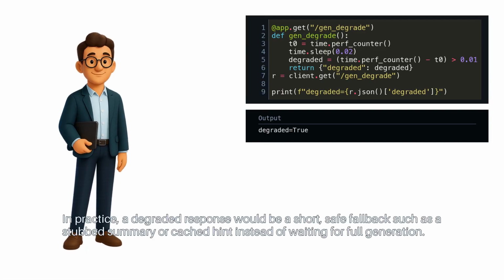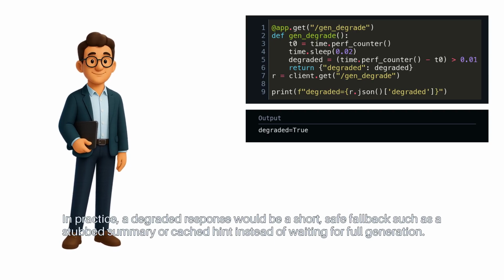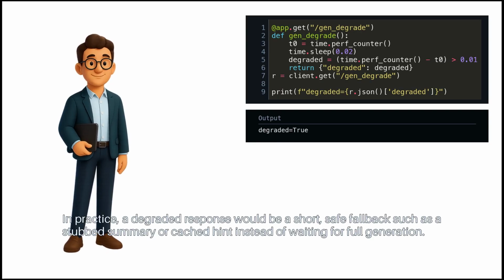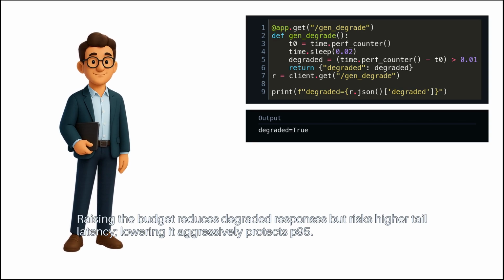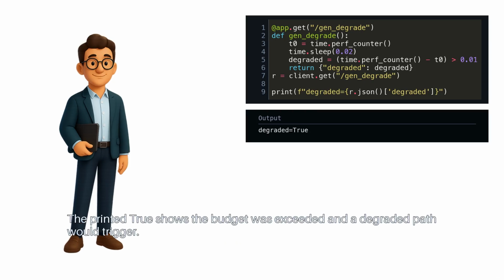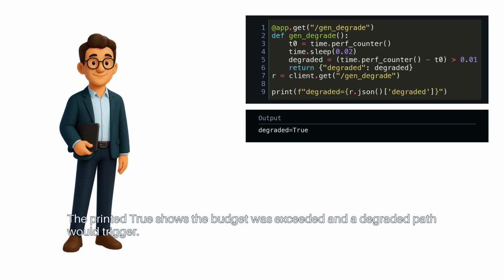In practice, a degraded response would be a short safe fallback, such as a stubbed summary or cached hint, instead of waiting for full generation. Raising the budget reduces degraded responses, but risks higher tail latency. Lowering it aggressively protects P95. The printed True shows the budget was exceeded, and a degraded path would trigger.